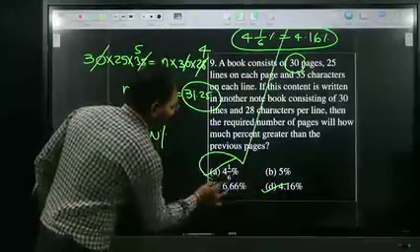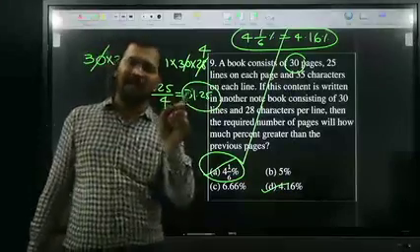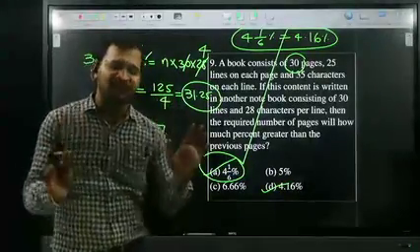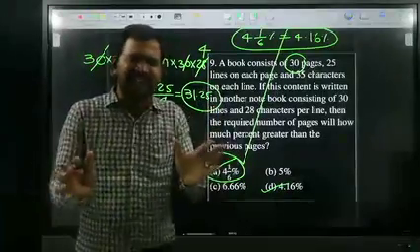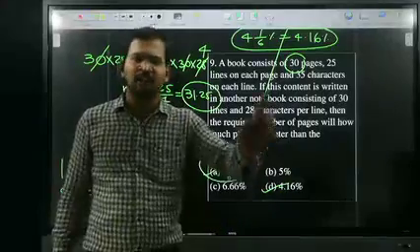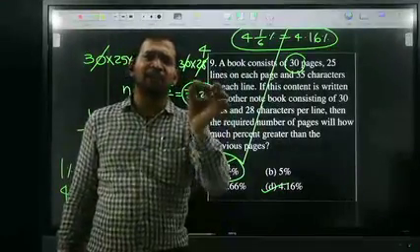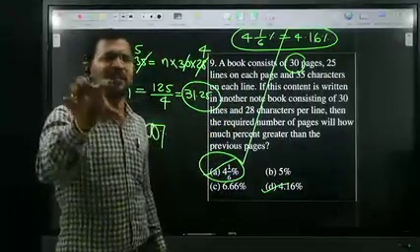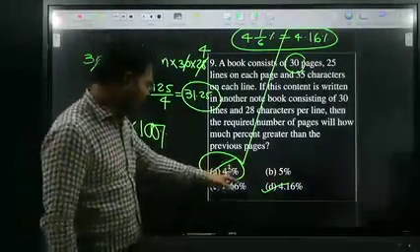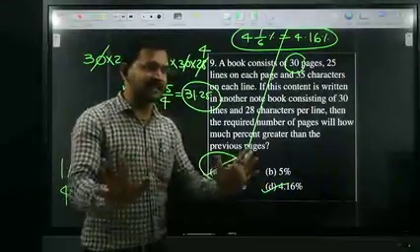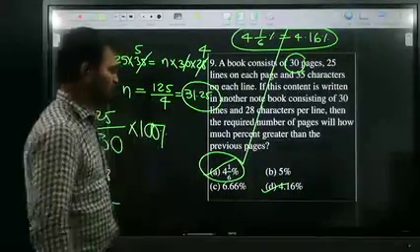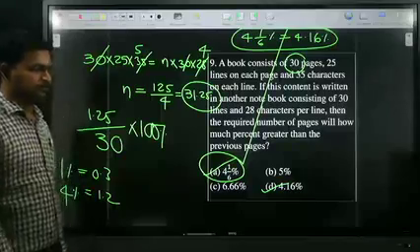But the correct option is what? 4 1 by 6. Because whenever they give both, both are right answers. One is a mixed fraction, another is a decimal fraction. So the mixed fraction is always the right answer. The decimal is not the accurate one. The mixed fraction is the accurate one. All of you okay? Okay, very good. Just make a note of it, all of you.